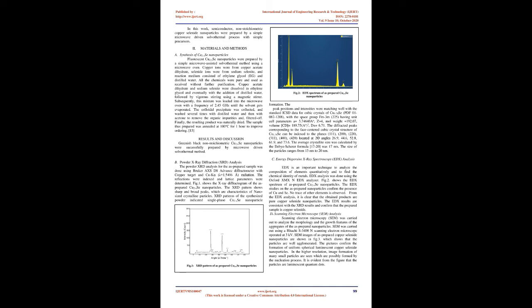Copper ions were from copper acetate dihydrate, selenite ions were from sodium selenite, and the reaction medium consisted of ethylene glycol and distilled water. All the chemicals were pure and used as received without further purification. Copper acetate dihydrate and sodium selenite were dissolved in ethylene glycol, and eventually distilled water was added, followed by vigorous stirring using a magnetic stirrer. Subsequently, this mixture was loaded into the microwave oven with a frequency of 2.45 GHz until the solvent evaporated. The colloidal precipitate was collected, washed several times with distilled water and then with acetone to remove the organic impurities, and filtered off. Finally, the resulting product was naturally dried. The sample thus prepared was annealed at 100 °C for 1 hour to improve ordering.